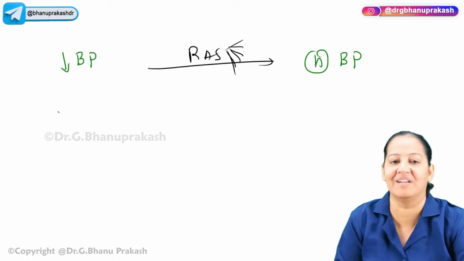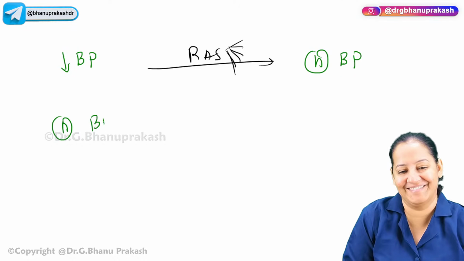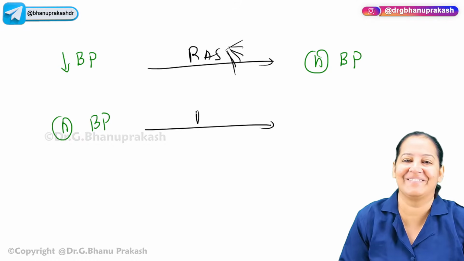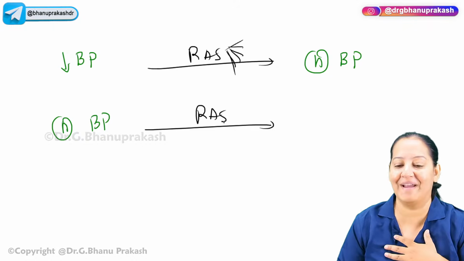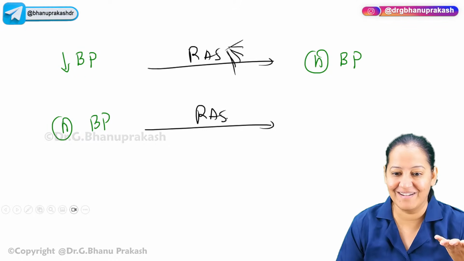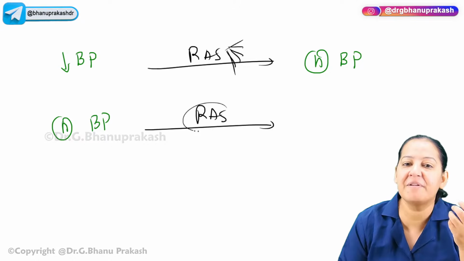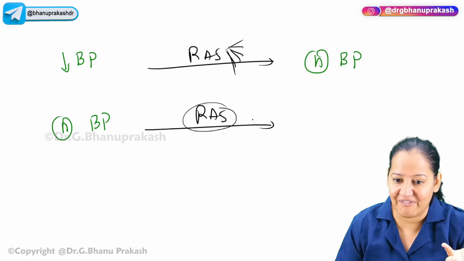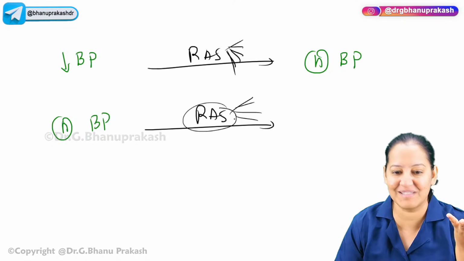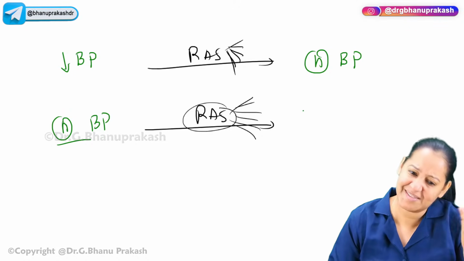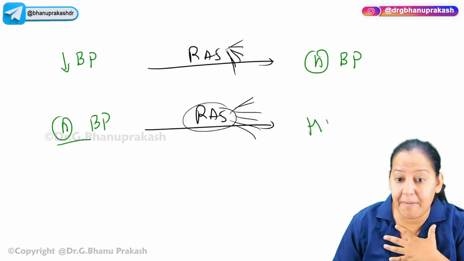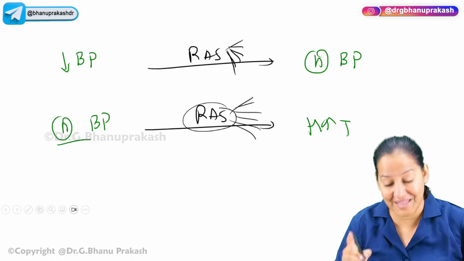But imagine if I'm having normal blood pressure and my RAS gets activated. What happens? My blood pressure is normal, I don't need RAS. Currently, my blood pressure is 120/80. But my RAS gets activated. I do not want it right now, but it has become defective. Imagine, the backup is defective. It becomes overactivated and acts on the same 6th organ. Even though BP is normal, it increases BP by acting on the 6th organ. So I will become hypertensive. That happens in old age.